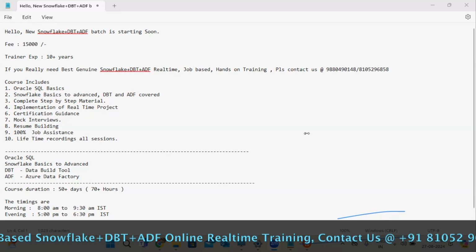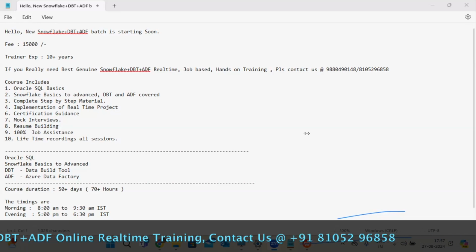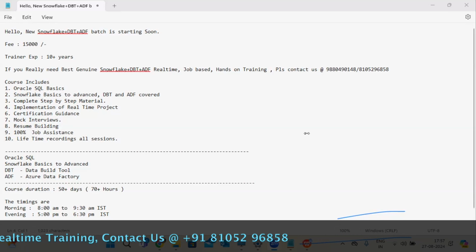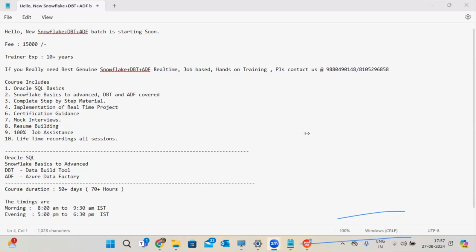CTC, I cannot say CTC at a fixed point. Satish, if you have 10 lakhs, you can expect 20 lakhs if you have minimum 4 years of experience. For example, I'm saying. So if you have 2 to 3 years, you can expect 15 lakhs minimum. That kind of expectation you can keep on the CTC. Okay.